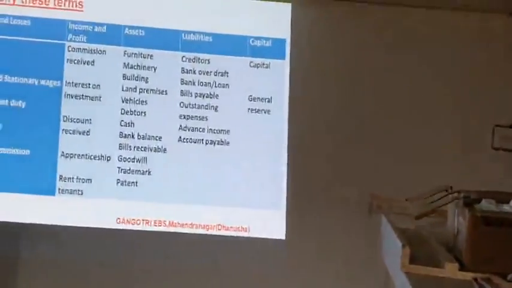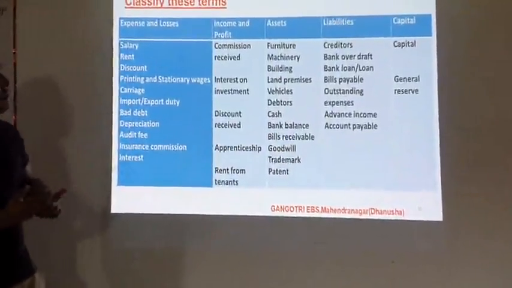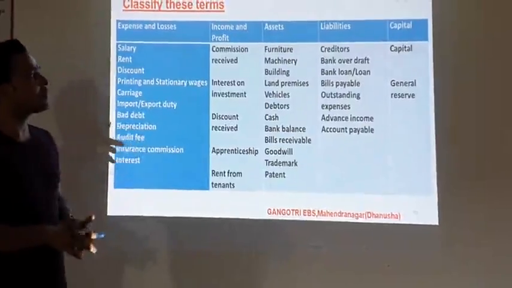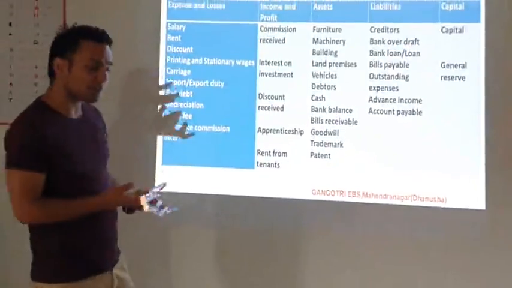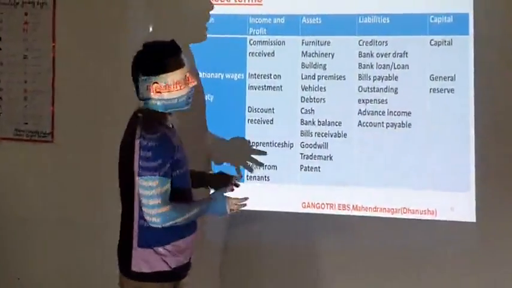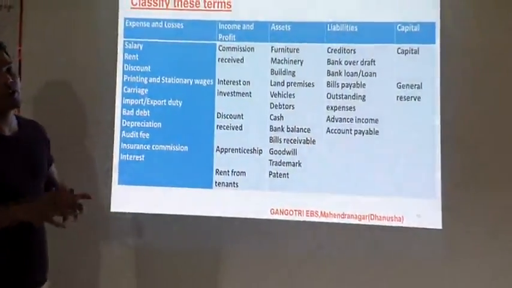That's helpful for the student to know which one is assets, which one is income, which one is expenses, which one is liabilities, and which is capital. So capital includes general reserve, reserve and surplus. Reserve and surplus is also capital. General reserve, reserve fund. All these are capital for the business.